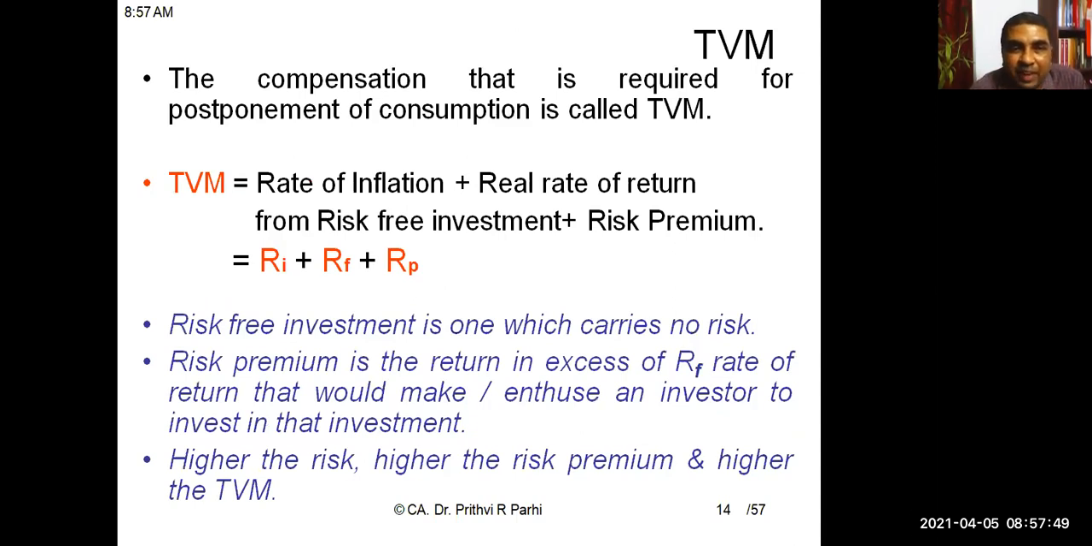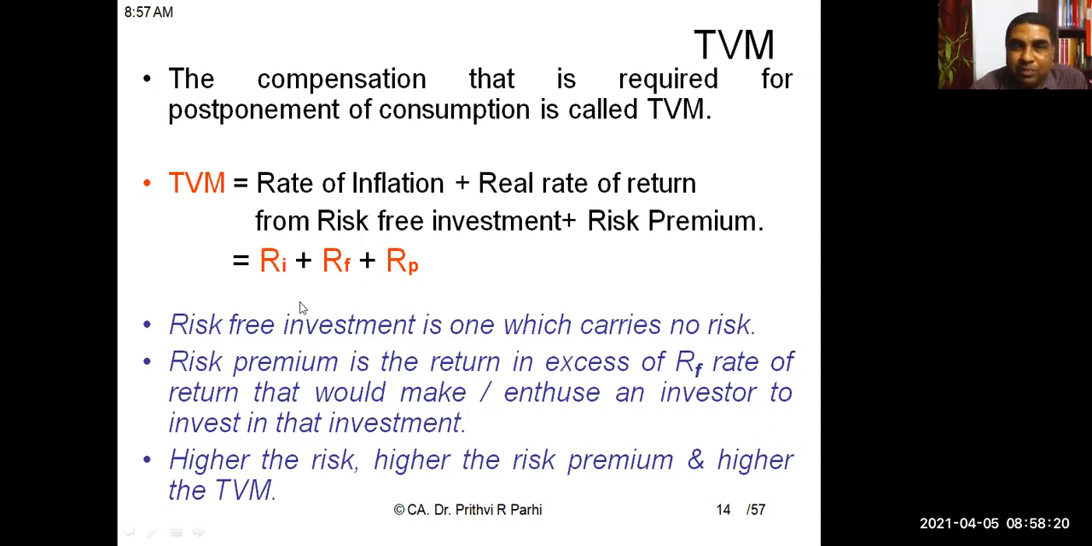Formula-wise, the time value of money is the total of the rate of inflation and the real rate of return from a risk-free investment plus risk premium. So we call it RI plus RF plus RP. Okay, rate of inflation plus risk-free rate of return. You can call it the real rate of return from risk-free investment plus risk premium.